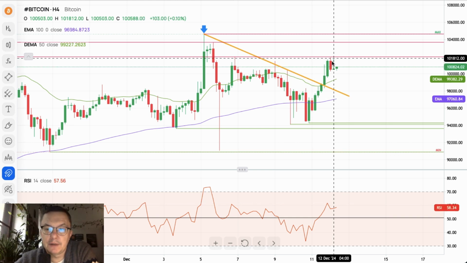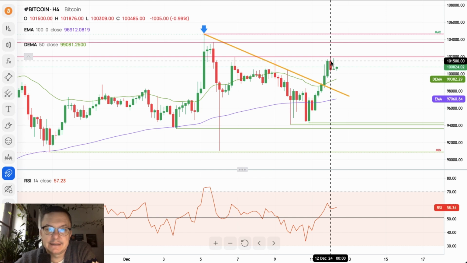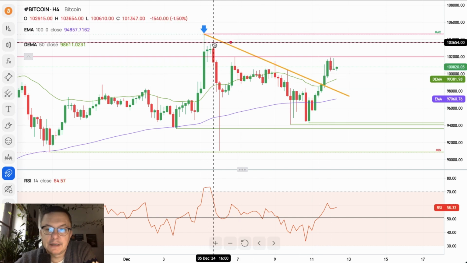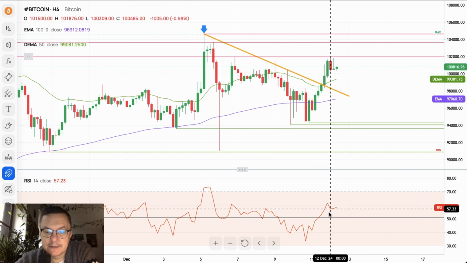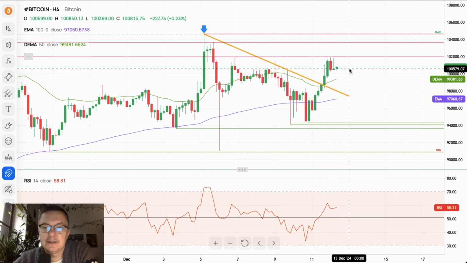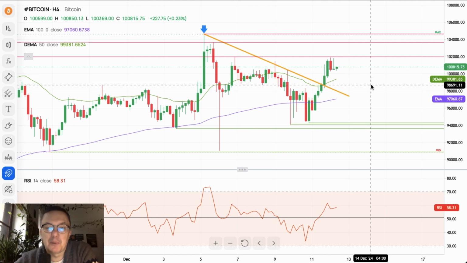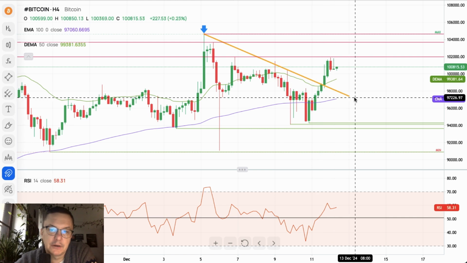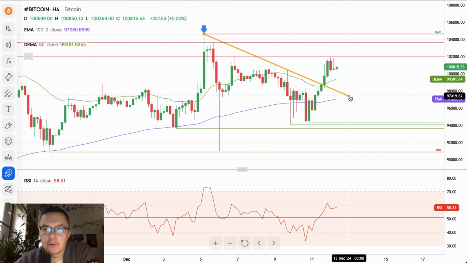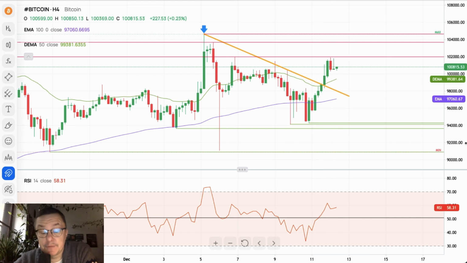If they break above 101,876, the next target might be 103,654, or even the all-time high. So the outlook remains bullish as long as there is room to the upside on the RSI, on the 4-hour time frame chart. Room to the upside here for Bitcoin is always possible. So it looks like there might be some kind of a resumption of the uptrend for Bitcoin soon. This scenario gets invalidated if we are back below moving averages and back below the local trend line marked orange on this chart. That's everything from me for today.